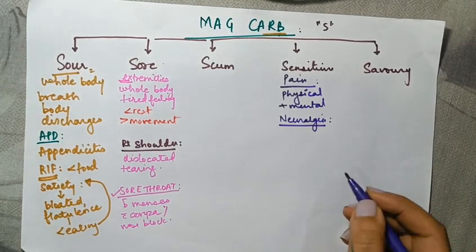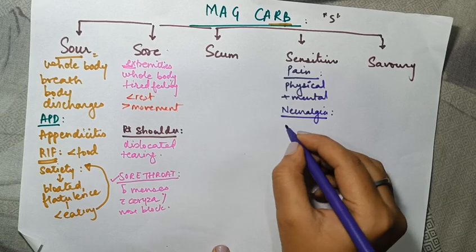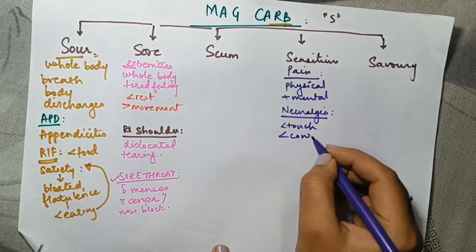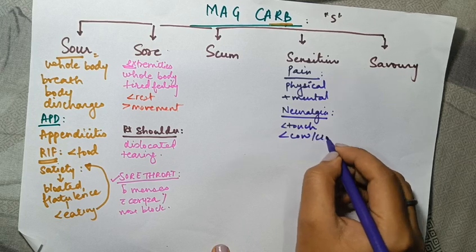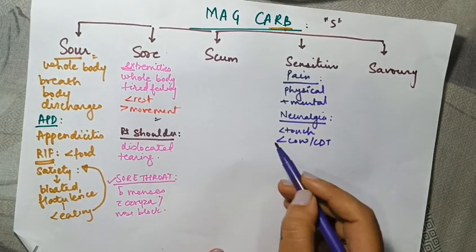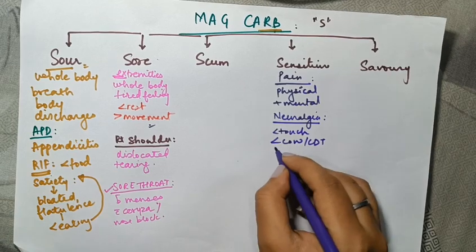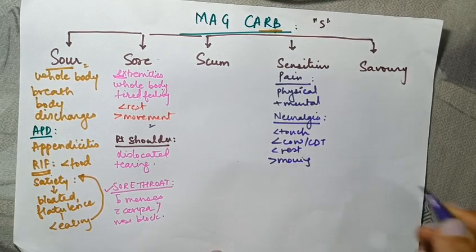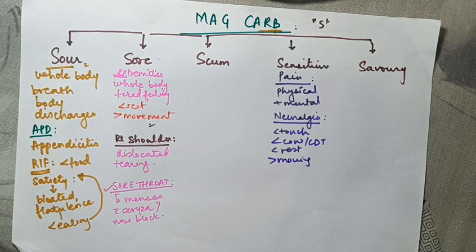Neuralgic pain, as we know, would be worse with touch, change of weather, change of temperature. What we know already about Mag Carb, how it would be worse with rest and better by moving about. Common modalities, easy to understand.